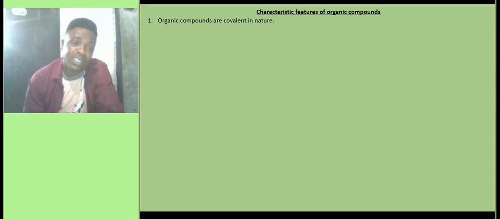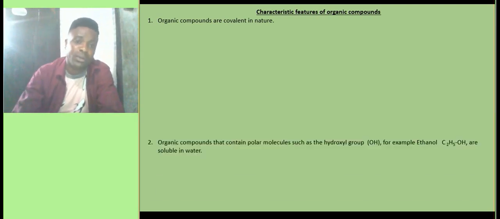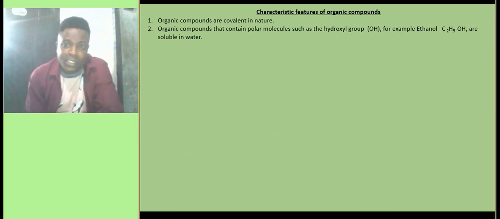Now, because of this reason, they do not form ions, but they form molecules. Another characteristic feature of organic compounds is that organic compounds that contain polar molecules such as the hydroxyl group, that is the OH, for example, ethanol, they are soluble in water. It is not all substances or compounds that are soluble in water. In fact, sometimes most organic compounds do not dissolve in water, but any of them that contain polar molecules, for example, the hydroxyl group, for example, ethanol, must be soluble in water.